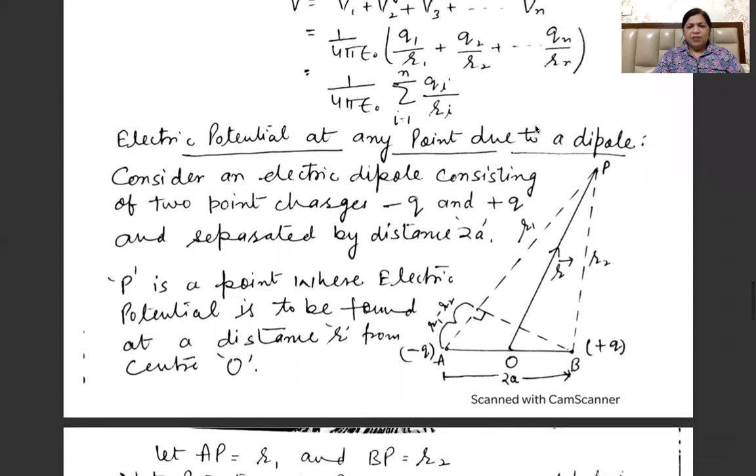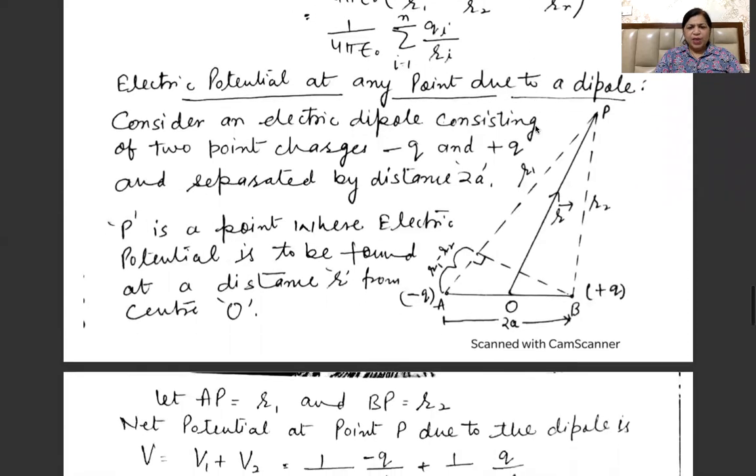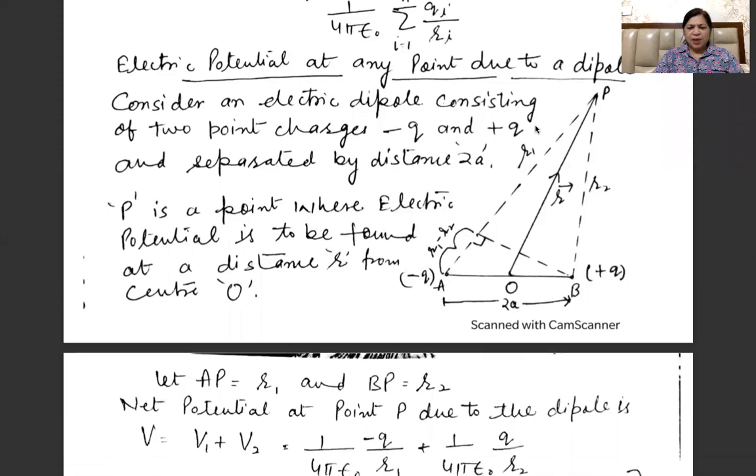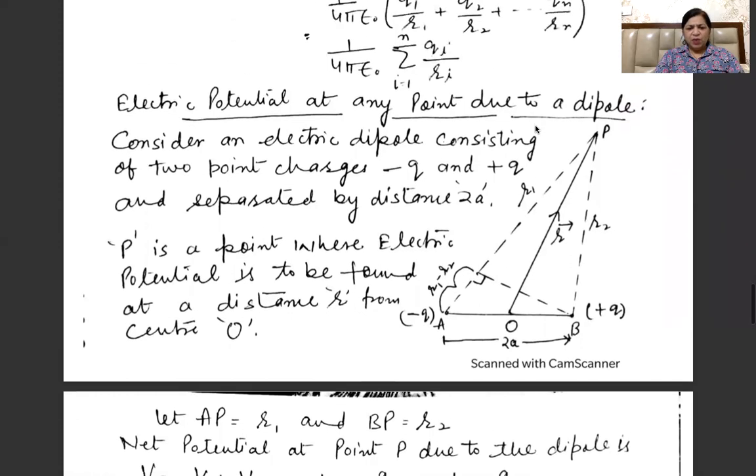After that, if we are to calculate the electric potential at any point due to a dipole, you already know what it is. It is a small group of charges: one is minus q, the other is plus q, separated by a very small distance, that is 2a. Now consider an electric dipole consisting of two point charges minus q and plus q separated by the distance 2a. P is a point where electric potential is to be found at a distance r from the center.